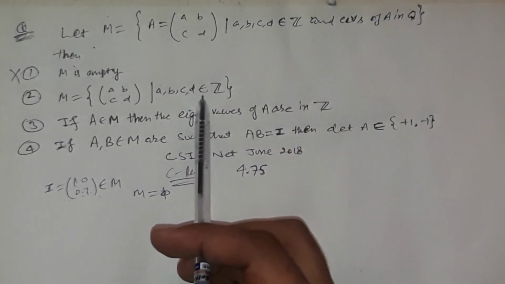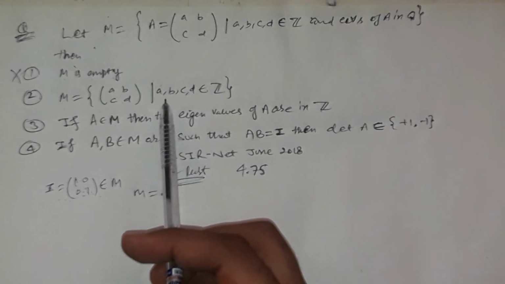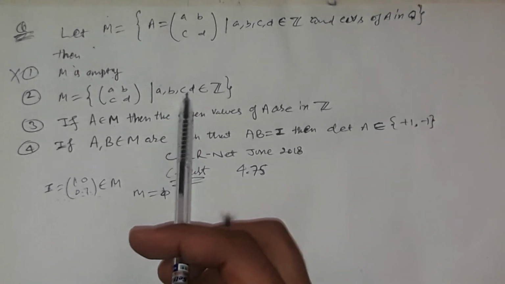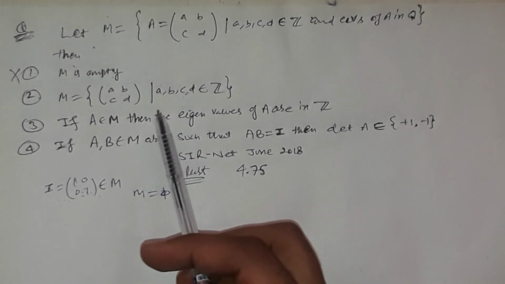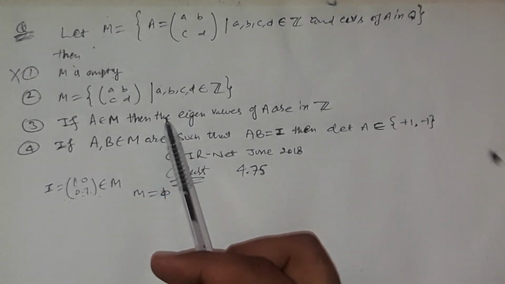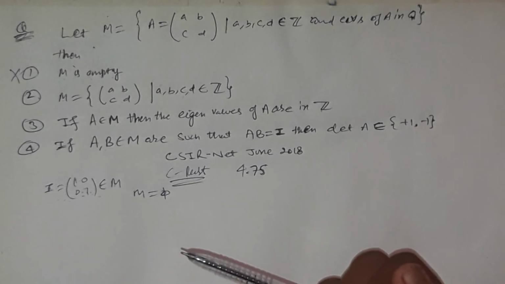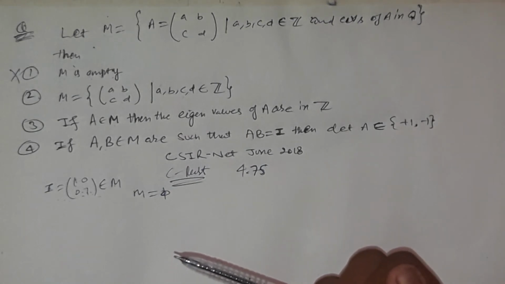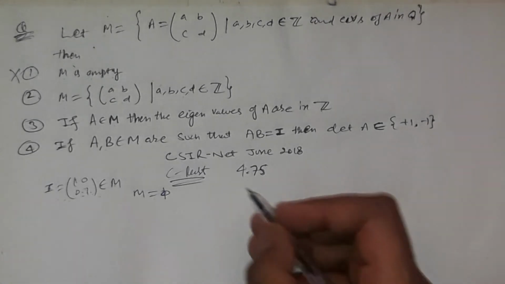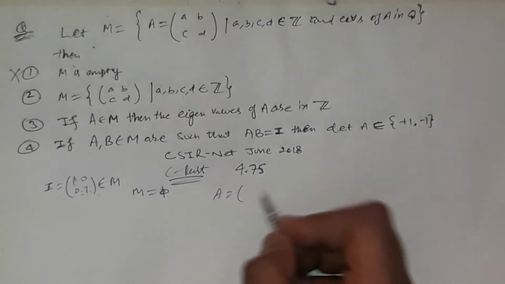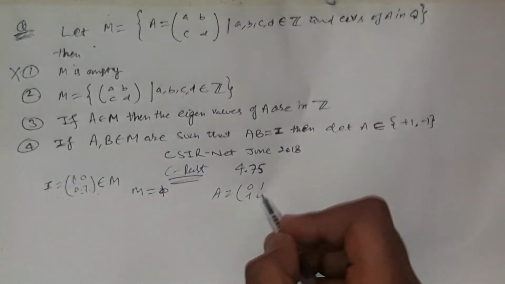Here there is no confirmation about the eigenvalues. So we can have a matrix whose each entry is an integer, but its eigenvalues lie in the complex numbers and may not belong to the rationals. Let me write that matrix: 0 1, minus 1 0.